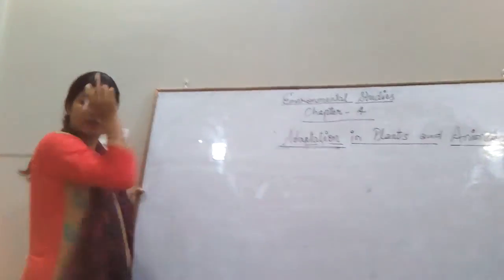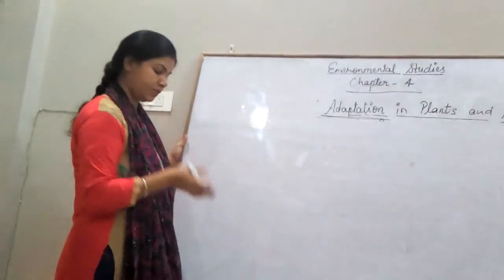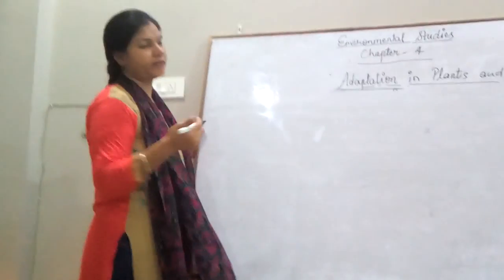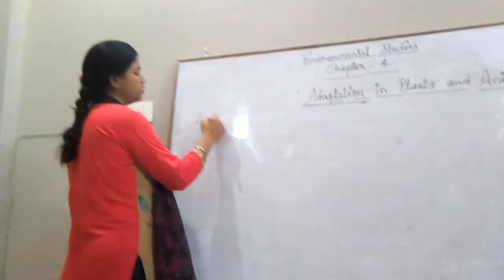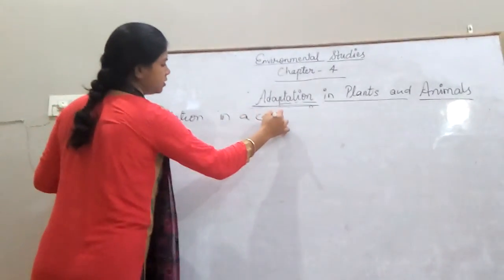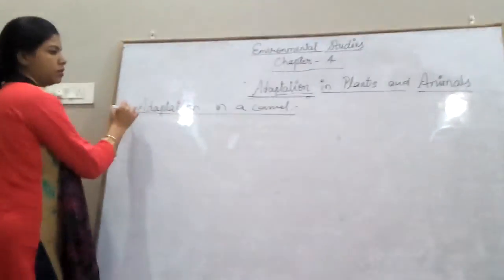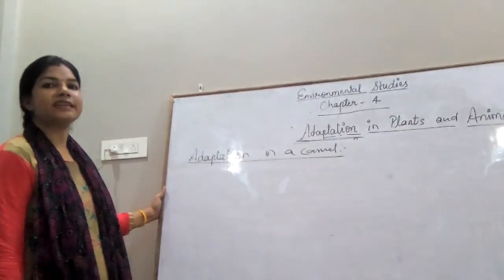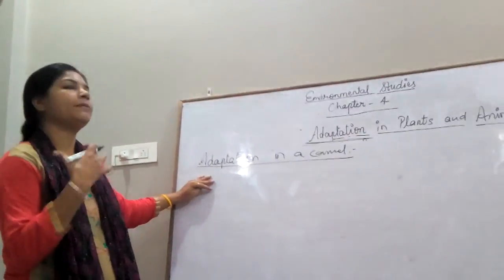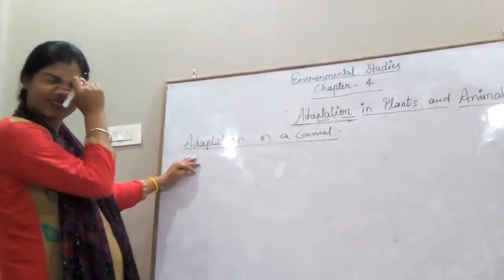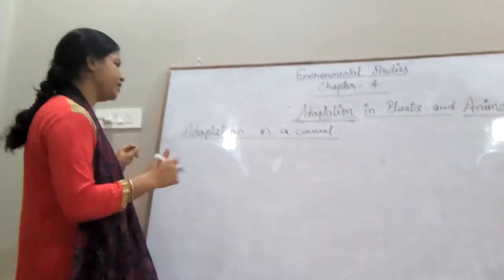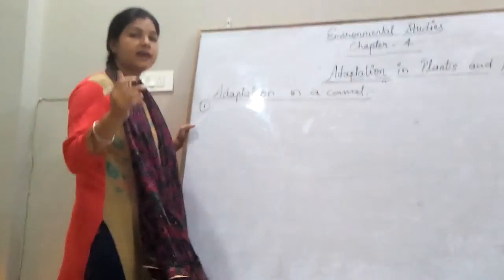See, in your book at the last it is given about a camel. There is a picture of a camel and it is asking about the adaptation of the camel. It is called the ship of the desert, right? So adaptation in a camel means how the camel adapts itself to survive in the desert. Let's have a look. It has a hump,